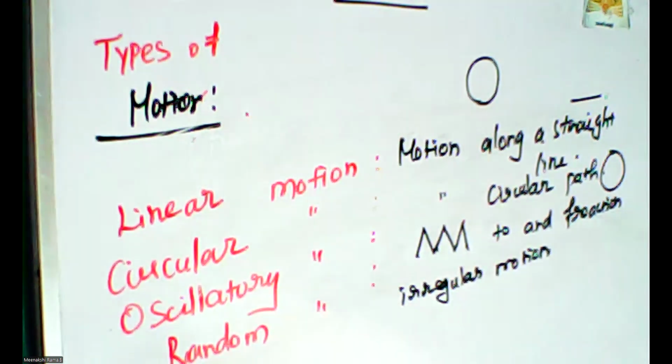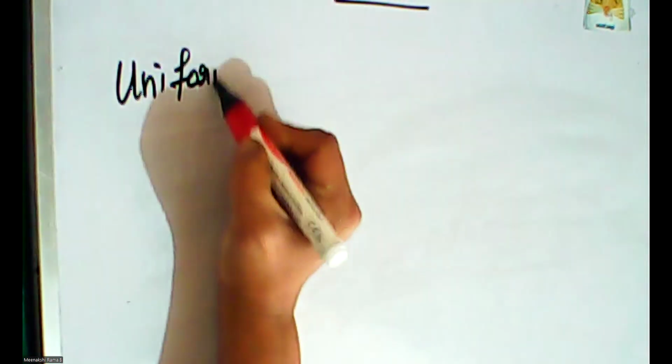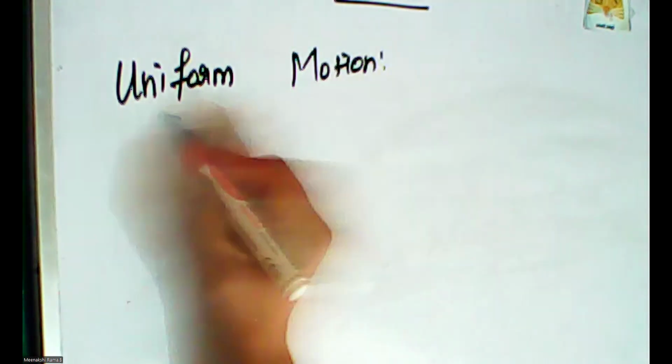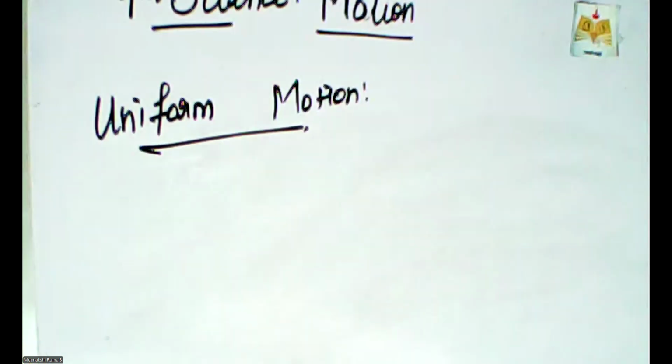Okay. And the next one is uniform and non-uniform motion. What is uniform motion?